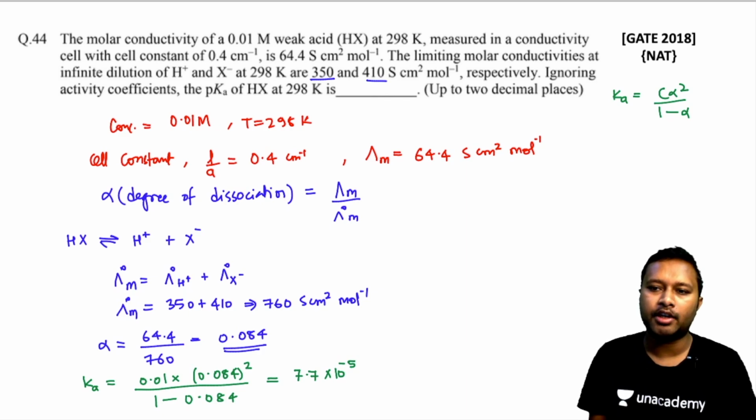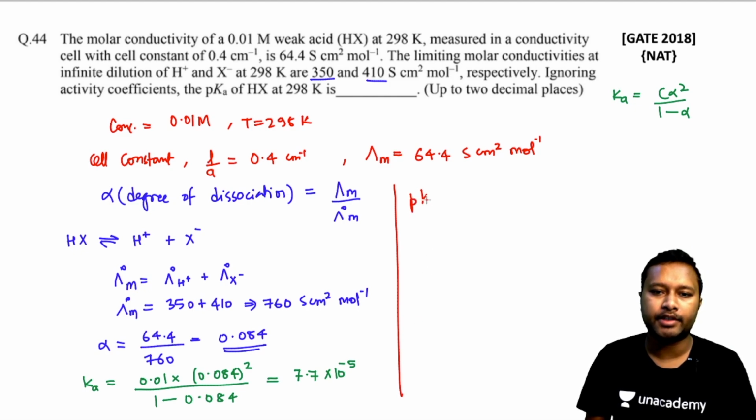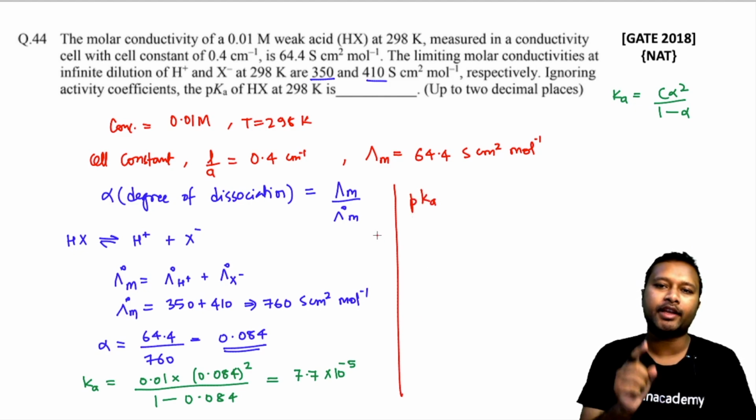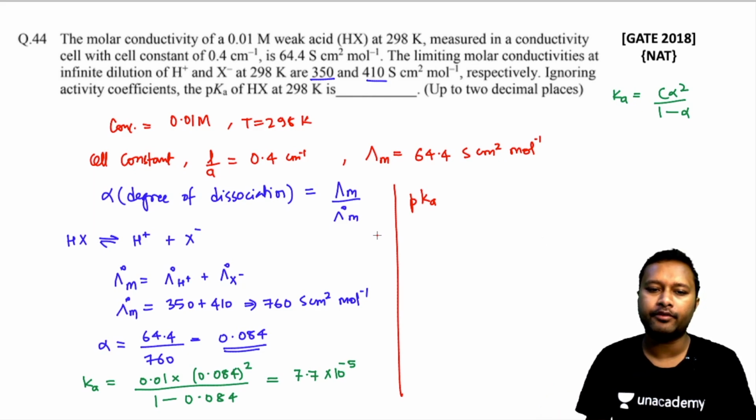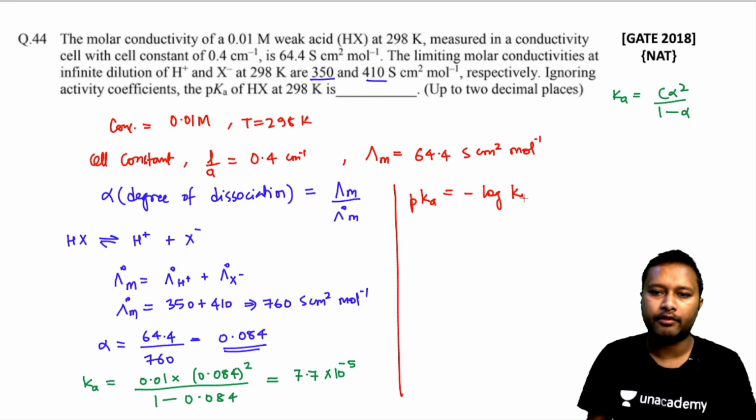Now once you have found Ka, you have to calculate pKa. It's simple, just like pH. So pH is negative of log of H plus ion. In the same way, pKa is negative of log of Ka value. So Ka we have already calculated. Just put the values. So negative of log of 7.7 into 10 to the power minus 5.